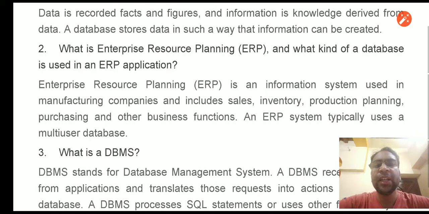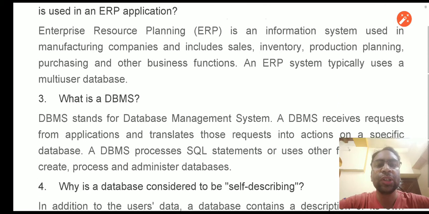So this is basically an information system that keeps the information about different departments, manages the information, and helps in retrieving the information. This is basically a multi-user database system, which helps different departments to communicate and to retrieve information.